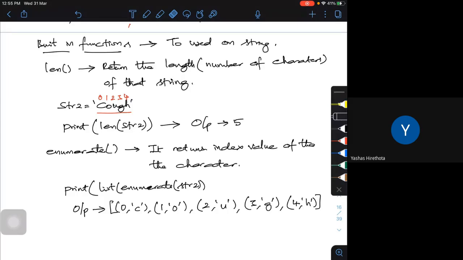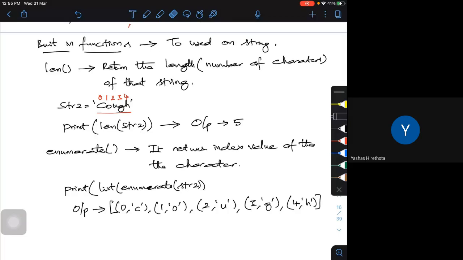For example, I have created a string: str2 is equal to, within single inverted commas, cough. Now if I try to find the length of it, what is the output? The output is 5 characters, so the length of that particular string is 5.